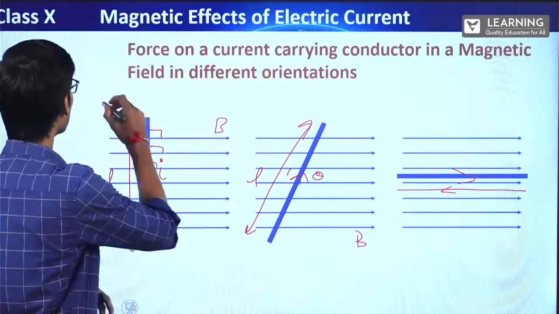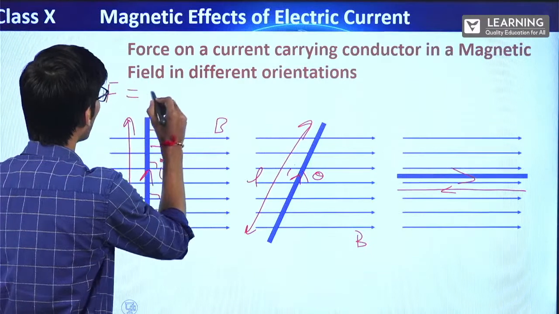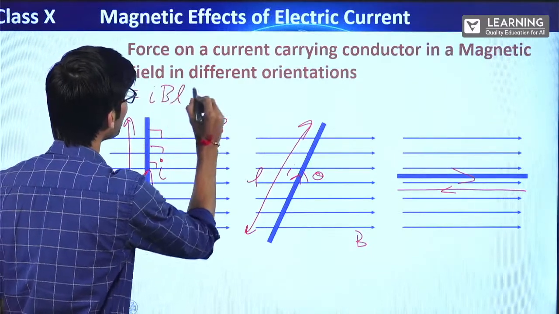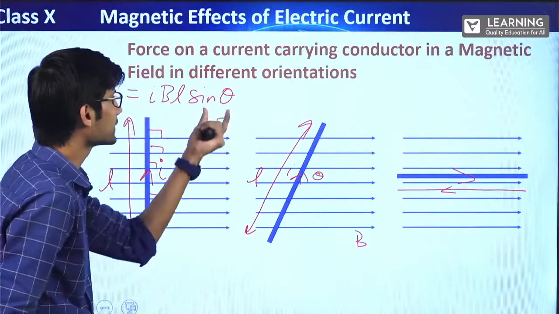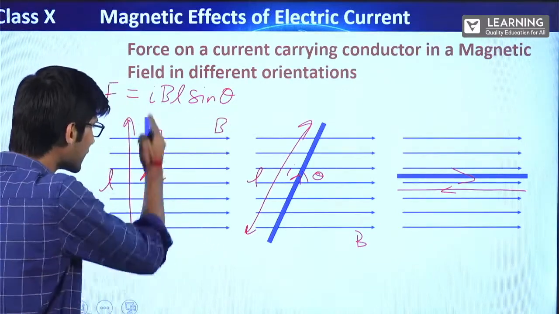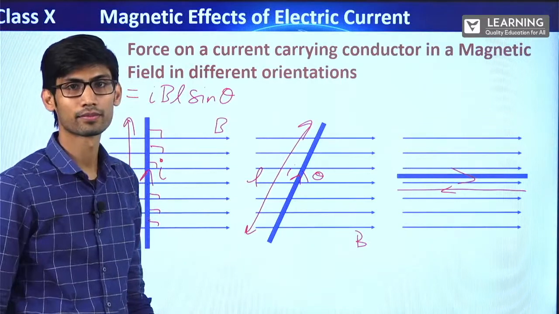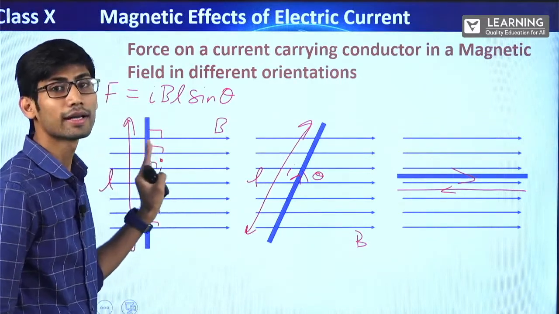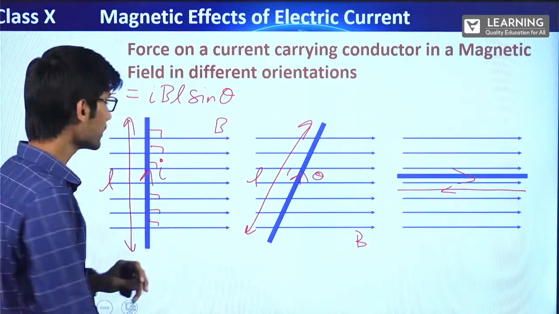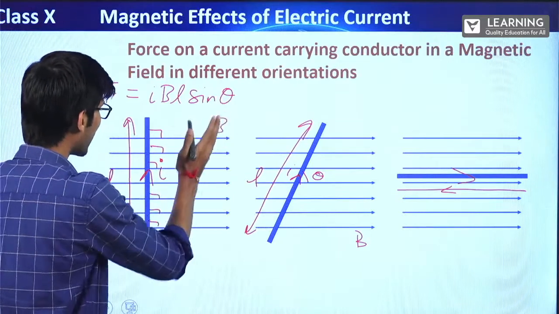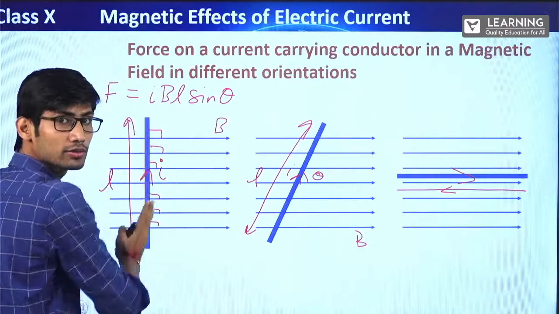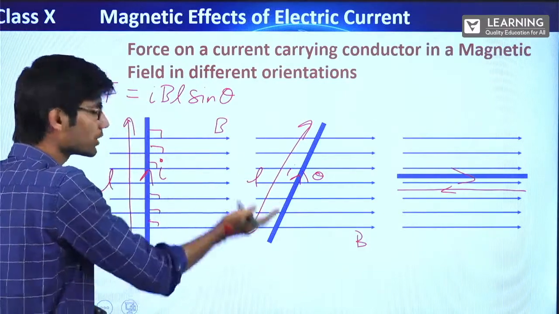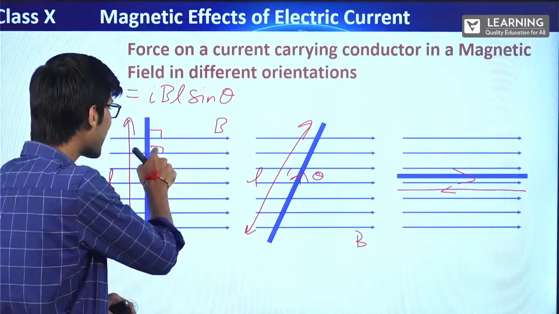See, the formula I told is IBL sine theta, correct? This theta is nothing but the angle between the direction of current in the conductor and the magnetic field. Here the angle is 90 degrees.